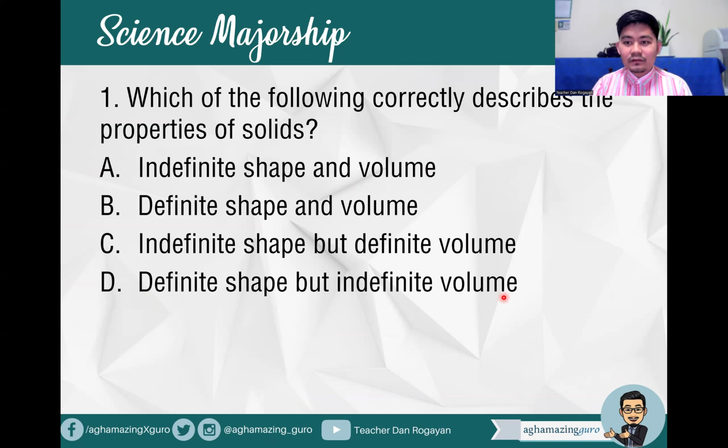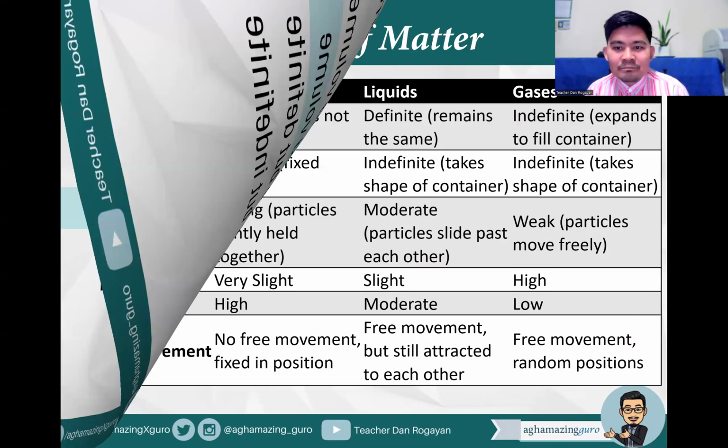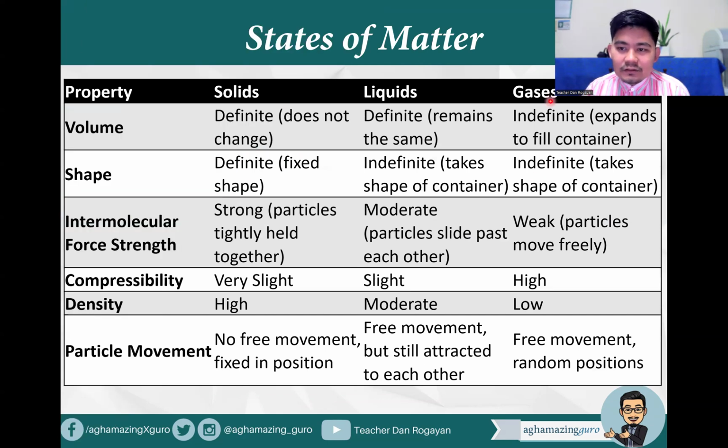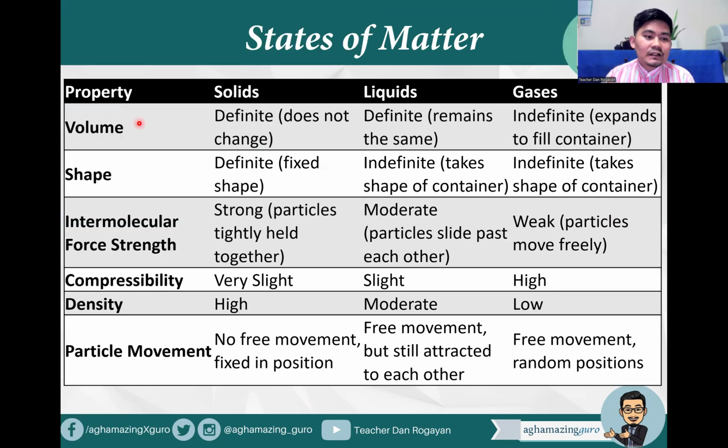Okay, so of course, that's definite shape and volume. It has definite shape, definite volume, and definite mass. As you can see here in our data retrieval chart, we have the properties of solids, liquids, and gases. In terms of volume, solids have definite volume, also liquids, while gases have no definite volume. Solids have definite shape, liquids have indefinite shape, and gases have indefinite shape as well.